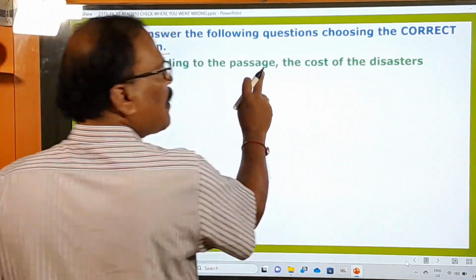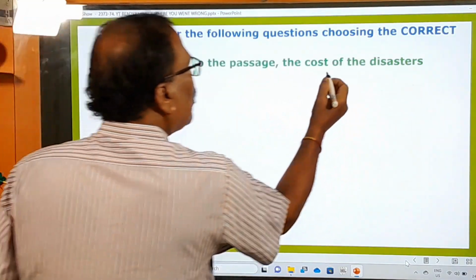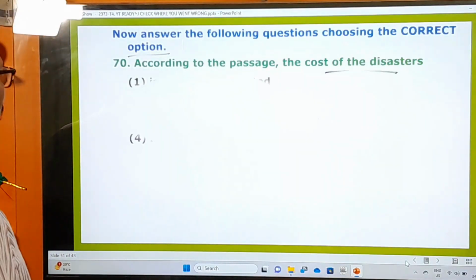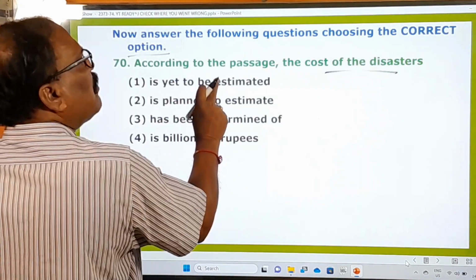According to the given passage, the cost of the disasters is yet to be estimated.